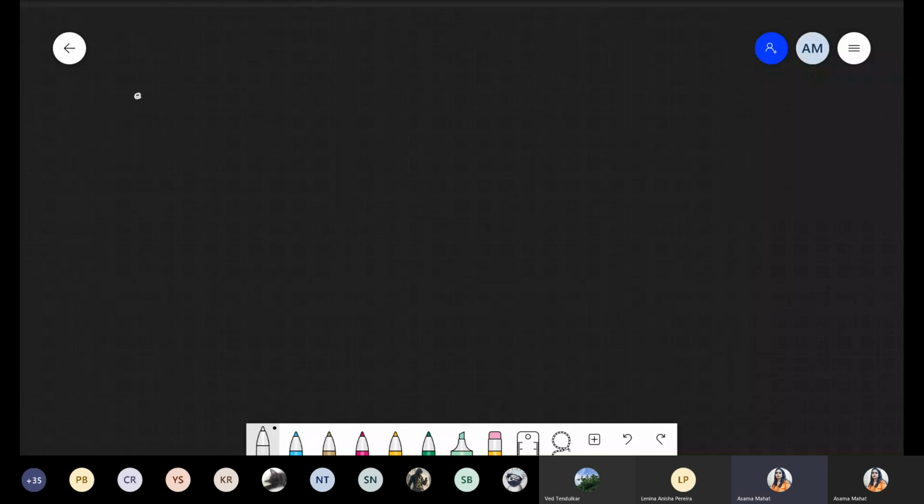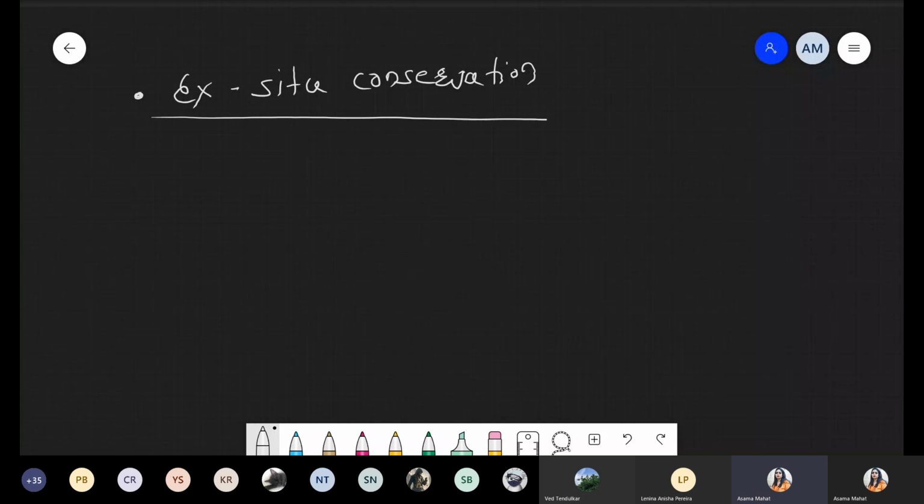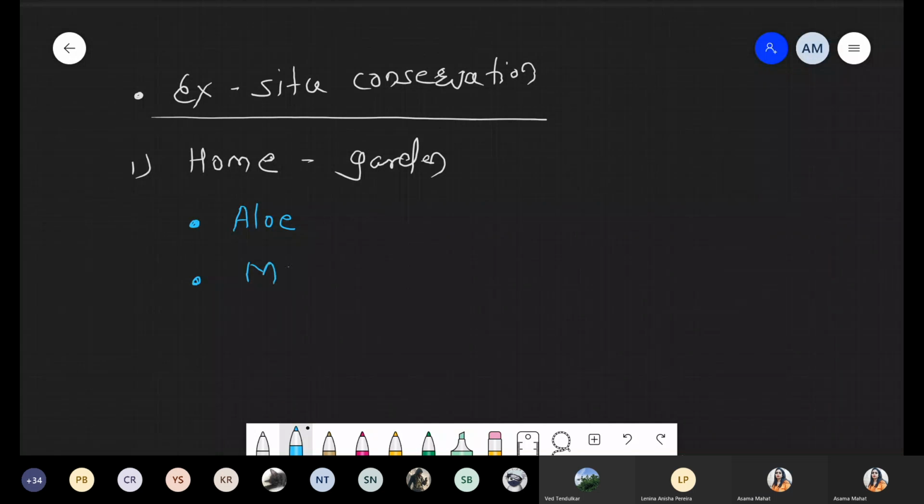Under the ex situ conservation, first of all, we are talking about home garden. In case of home garden, we can select different plants. The best example is aloe vera plant. Another example is muraya.